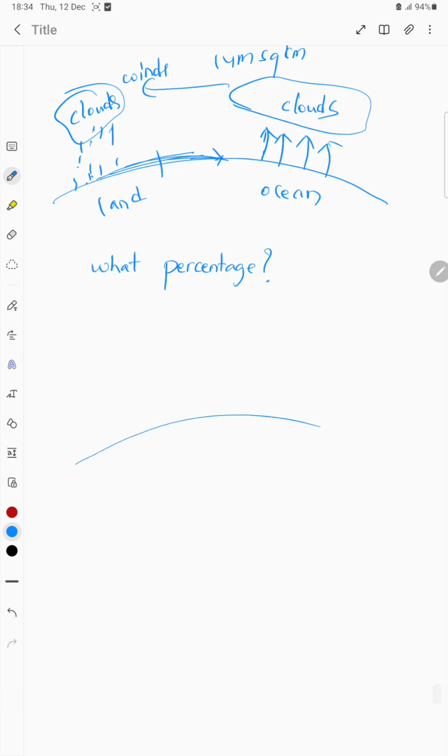I can say that evaporation on the oceanic surface is about 84%. Out of the total water that has been evaporated on the Earth's surface, 84% of it occurs on the surface of the oceans. Evaporation from the land surface is only 16%.